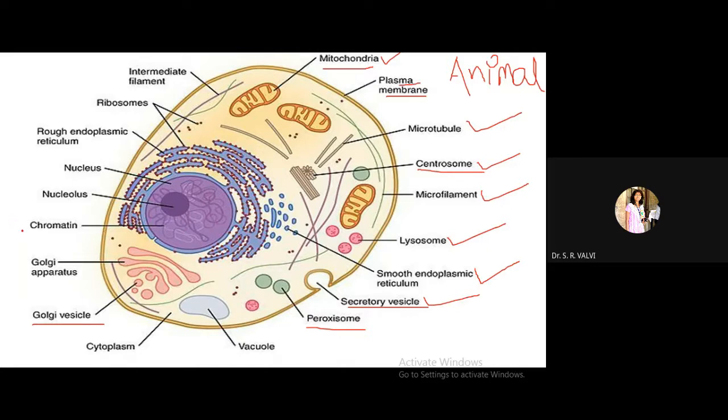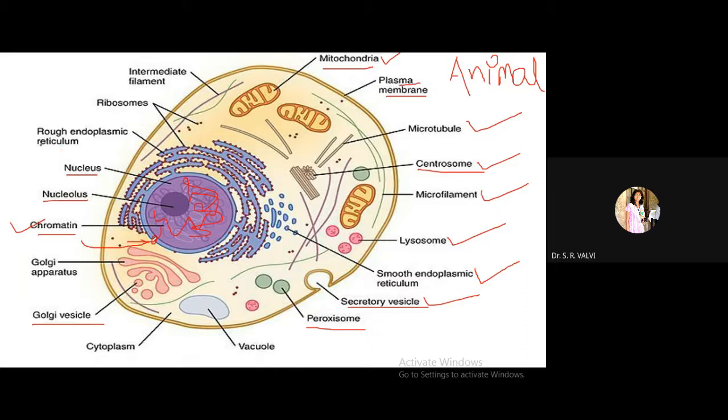Then come towards the next part, that is the chromatin. Whatever long filament like structure you are observing within this nucleus is chromatin fibers. Further they are going to convert into chromosomes, right? Then inside the nucleus, the nucleolus is present, and this bigger one is the nucleus, right? If you observe, there are smaller nuclear pores through which the mRNA is going to come out from this nucleus towards the cytoplasm, right?